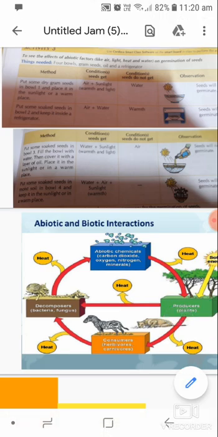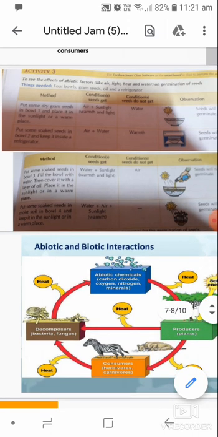Now the next topic is the activity given in your book, that is to see which abiotic factors affect the germination of seeds. We know for the germination of seeds, air, light, heat and water all are necessary. So here we will perform an activity to see how each factor affects germination.